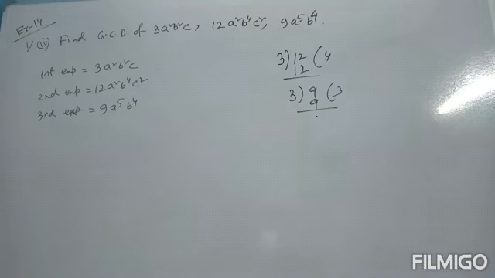Sum number 1-4. Find the GCD of 3a square b square c, 12a square b to the power 4 c square, and 9a to the power 5 b to the power 4. So first expression is 3a square b square c. Second expression is 12a square b to the power 4 and c square. And third expression is 9a to the power 5 b to the power 4. So required GCD or HCF.